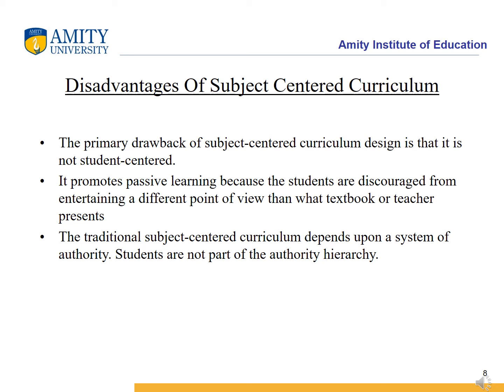It promotes passive learning because the students are discouraged from entertaining a different point of view than what the textbook or teacher presents. The subject matter has already been chosen by experts in the different subjects, by school boards, and by teachers, and deemed of value for students to learn. It is of critical importance, while students become little more than receptacles to be filled rather than thinking, rational individuals who need to be part of the learning process. So, the subject centered curriculum fosters not excitement about learning and knowledge, but passivity.